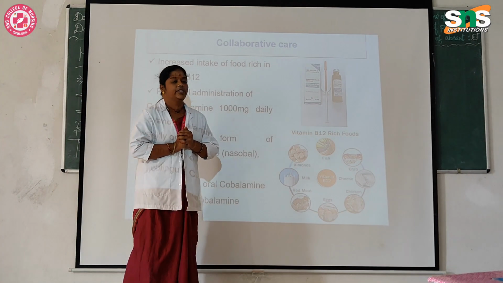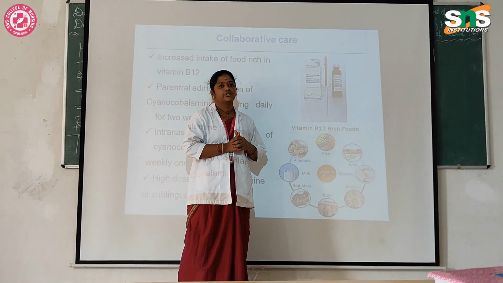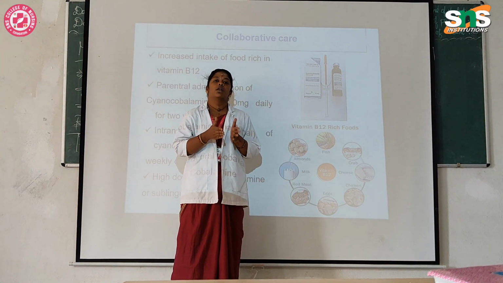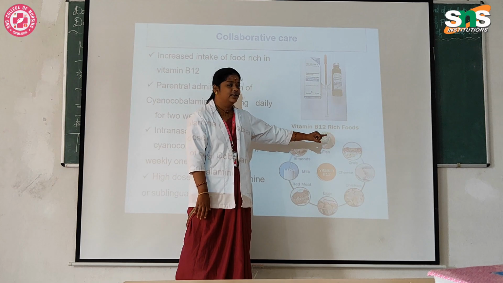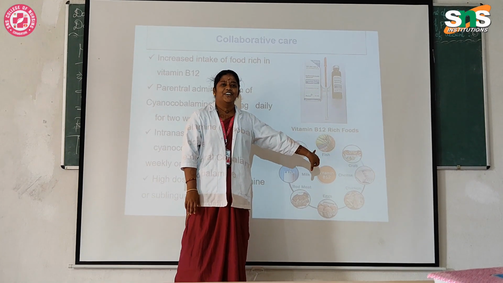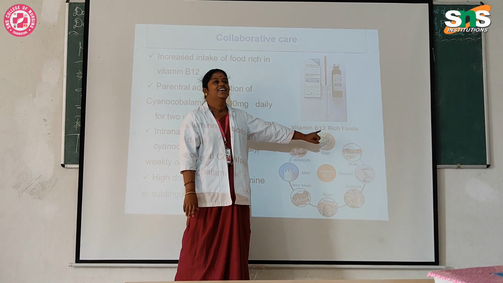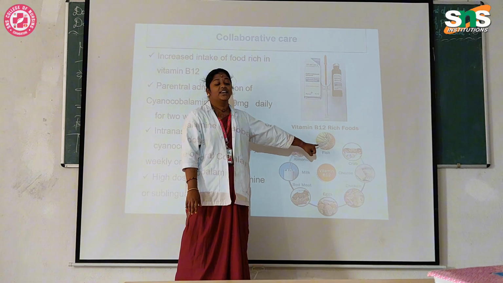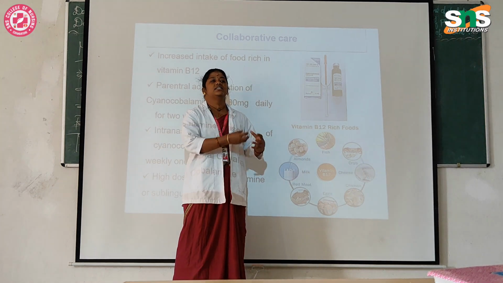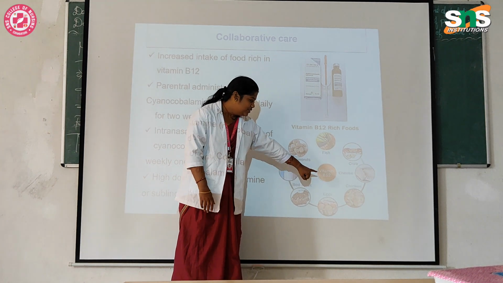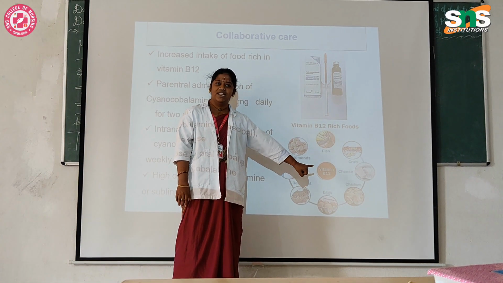Okay. Then we can see the diet pattern here. Vitamin B12 rich foods, so it is improving folic acid also. First fish, then crab. You can catch crab in the sea or river. Then cheese, it is derived from milk. Then chicken. You have to go for country chicken. You should not take broiler chicken.